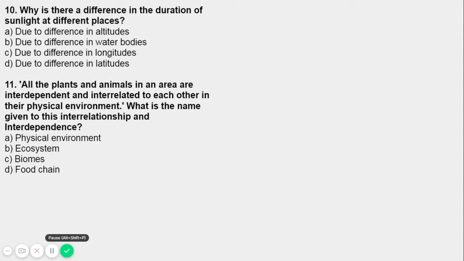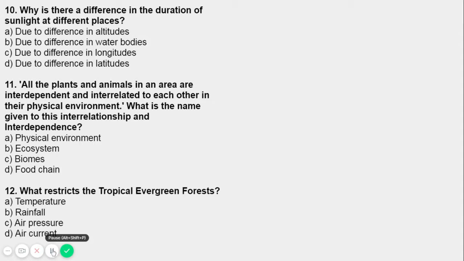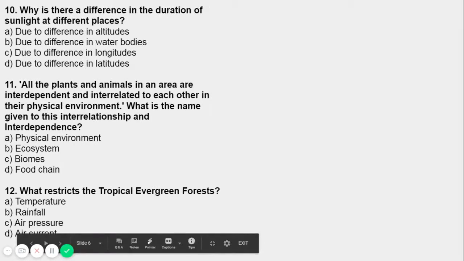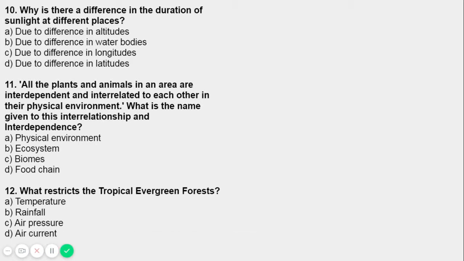So question number 11 is very easy as per the exam and as per the syllabus. The answer is option B. Let's move on to the next question now. Question number 12: What restricts the tropical evergreen forest? Here are the options: temperature, rainfall, air pressure, air current. What restricts the tropical evergreen forest?